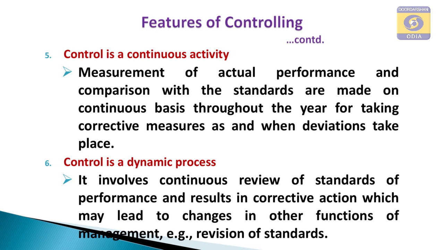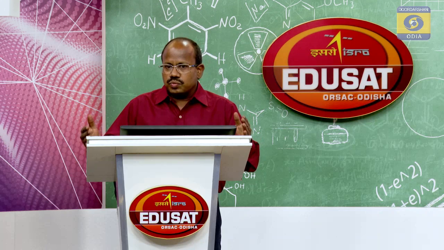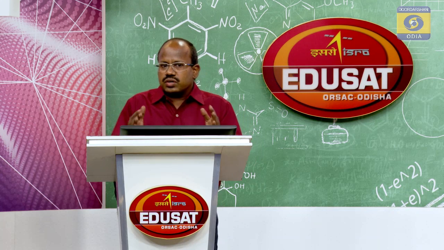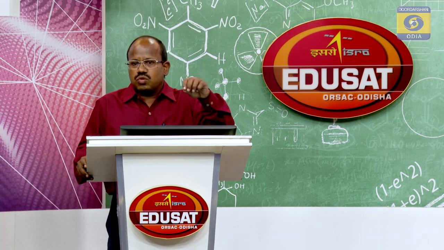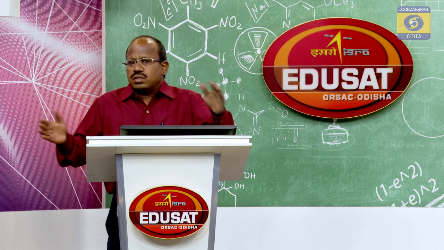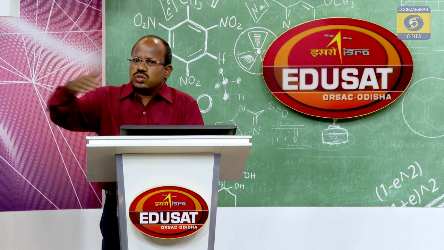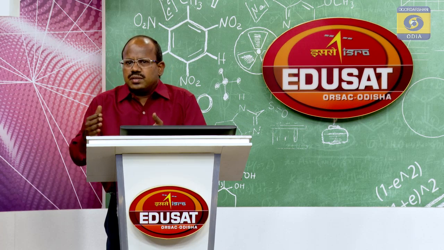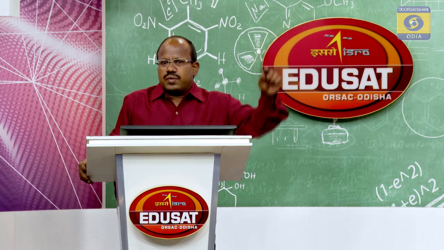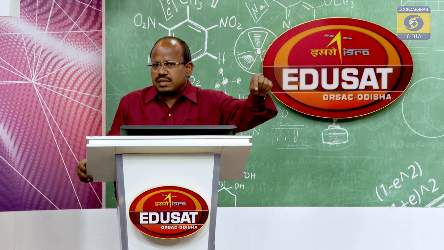That means, sometimes on the basis of controlling, after measuring the actual output of the workers, we may find that 90% of workers are exceeding standards. Our standard output per day is 20 units, but 90% of workers are producing above standard. They are producing 22 or 23 units. So, in that sense, we may think that our plan, our standard output per day,